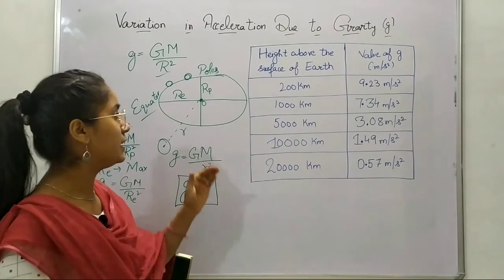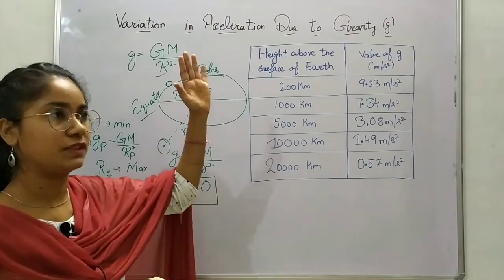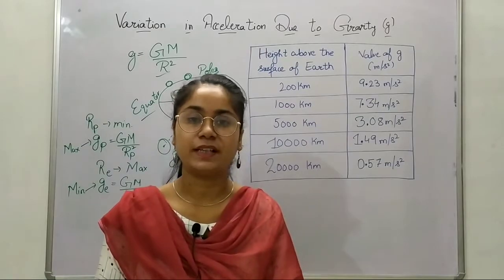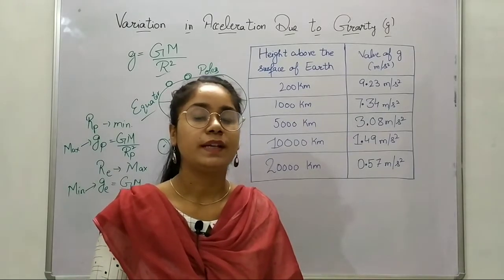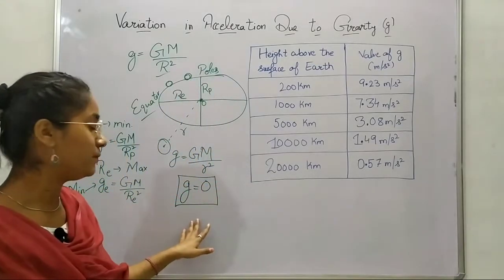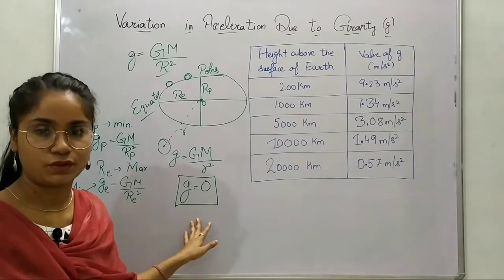You might be thinking that if you go down, it would increase. No, the acceleration due to gravity again decreases, because g is equal to 0 at the center of the Earth.